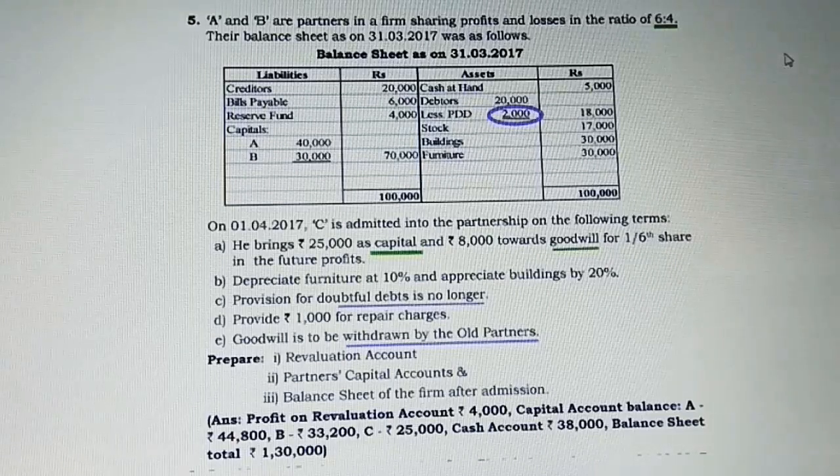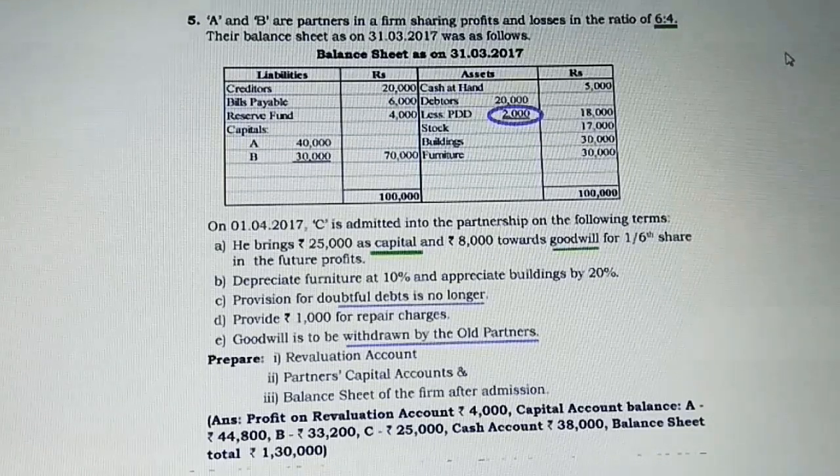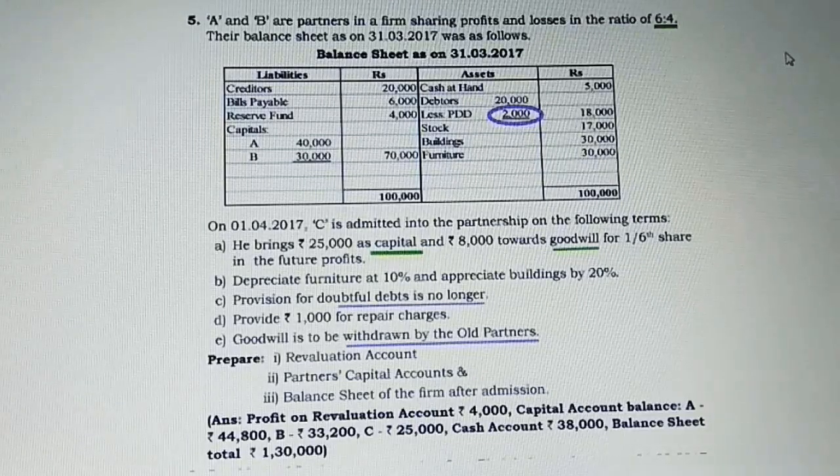Hi students, in this video we are going to come across exercise 5, which is all about a small change in goodwill treatment. In the previous video we had come across how the goodwill is going to be brought in by cash and nothing else was given. But here the instruction is when the goodwill is brought in the form of cash and when it is going to be withdrawn by the old partners. So observe the question now.